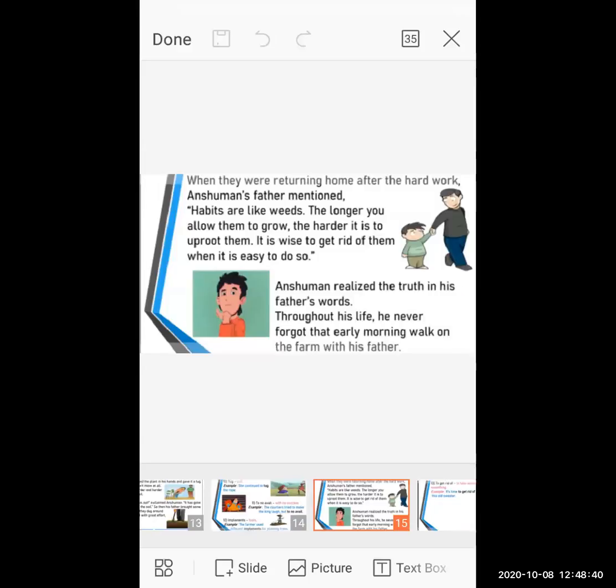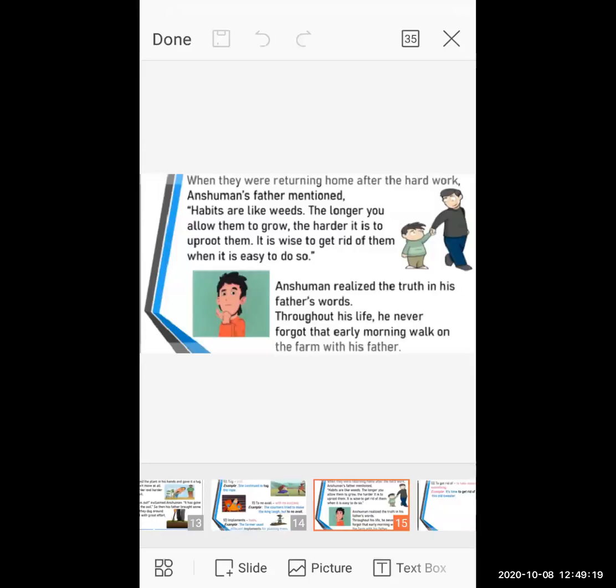So that's the reason the parents say it is wise to get rid of it. Wise means it is clever to get rid of, that means to be free from, to clear your bad habits. It is a clever and intelligent decision, because if you remove your bad habits from the starting point only, it is easier to remove them. When bad habits are inculcated in you, they last long, so it is very hard to remove those bad habits.